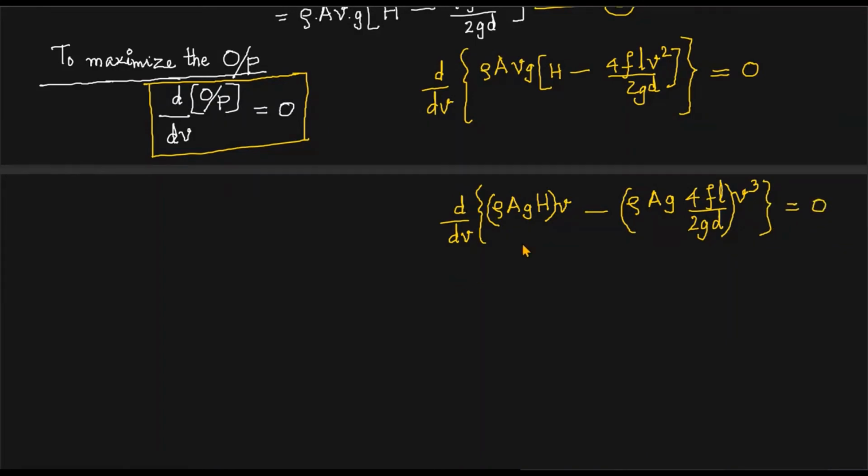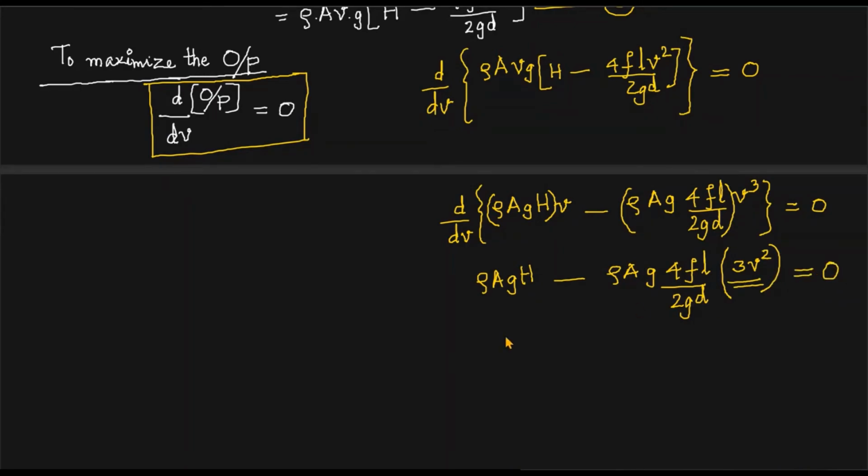So d by dV of rho AGH into V. What do you get? This rho AGH part is constant. So the derivative of V with respect to V is 1. Then minus, when you take the derivative of the other part, what is that? These are constants: rho AG, then 4FL by 2GD, all constant, into the derivative of V cube. What is the derivative of V cube? It will be 3V square. Like this, 3V square. And this will be equal to 0.